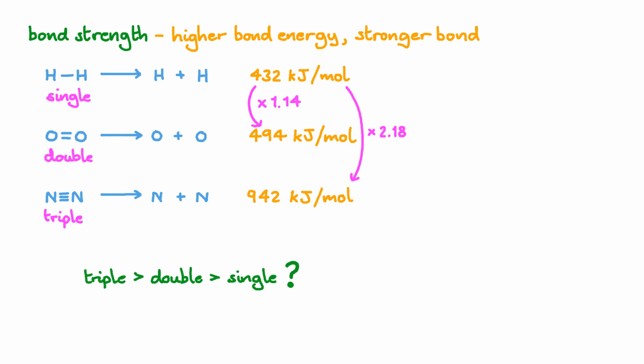This is not always true, but it is true in very many cases. For instance, one exception is that a hydrogen-hydrogen single bond is actually stronger than a nitrogen-nitrogen double bond. But if we don't change the atoms, we just change the number of bonds between them, it will always be true. Of course, assuming the bond can form in the first place.